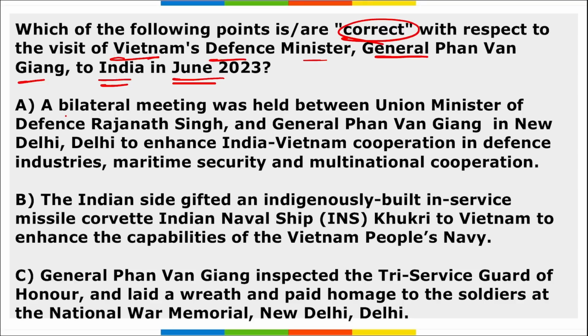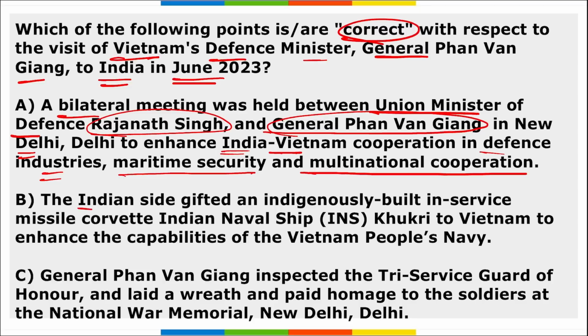During this visit, if we look at the options, a bilateral meeting was held between Union Minister of Defense Rajnath Singh and General Phan Van Giang in New Delhi, to enhance Indian-Vietnam cooperation in defense industries, marine security and multinational cooperation. The Indian side gifted an indigenously built in-service missile corvette, Indian naval ship Kirpan, to Vietnam. So option A is right, but option B is wrong here because it was not INS Khukri, it was INS Kirpan that was gifted to Vietnam by India.